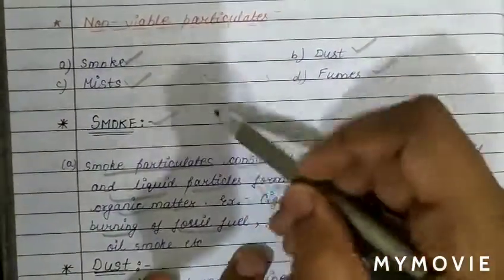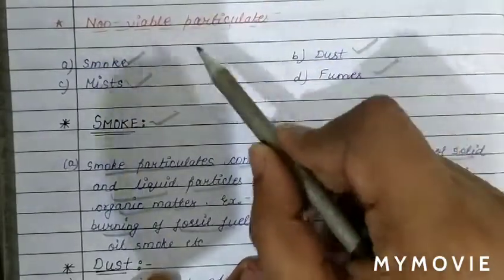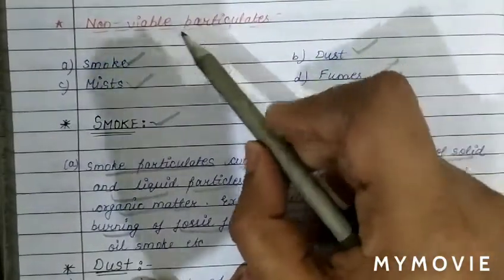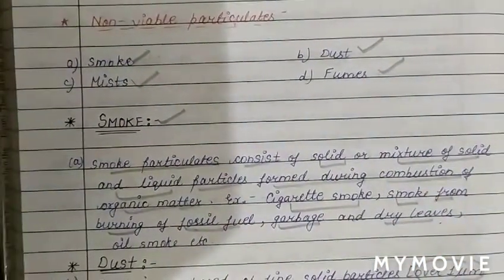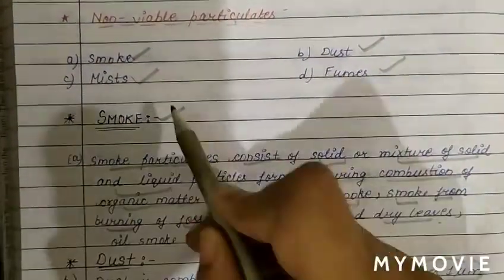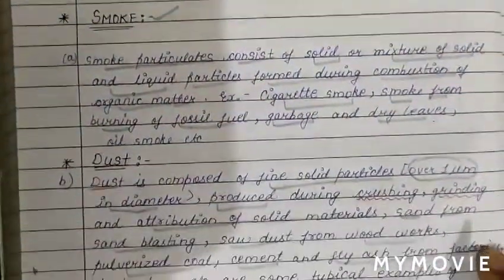In the last class we discussed non-viewable particulates, including smoke and dust. Now we will discuss the next non-viewable particulate, which is mist. What is mist?